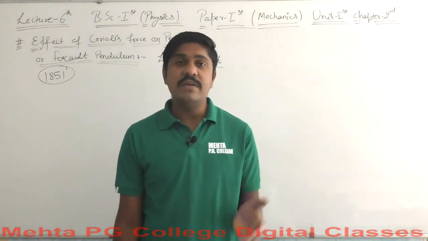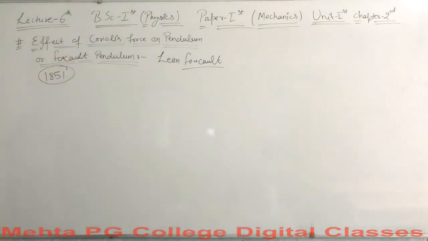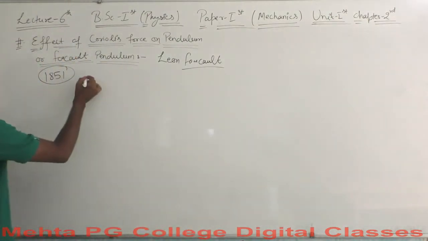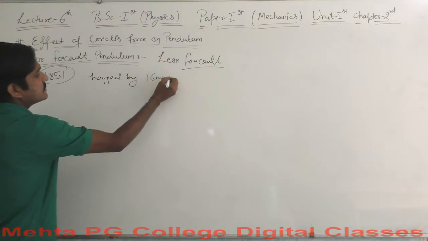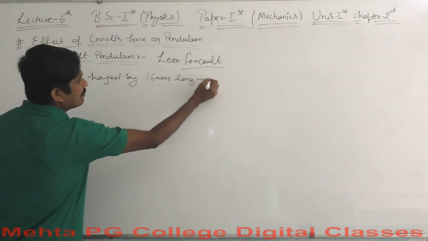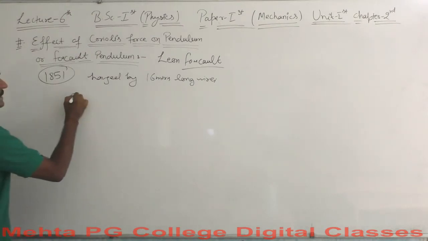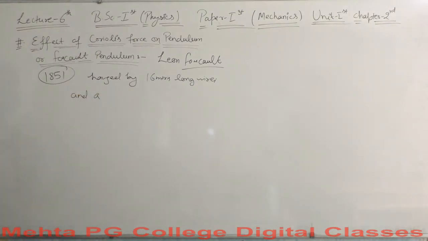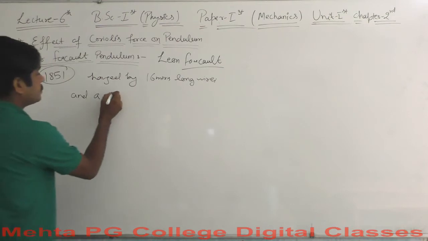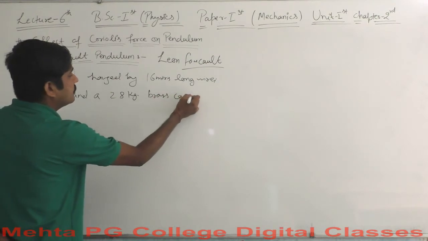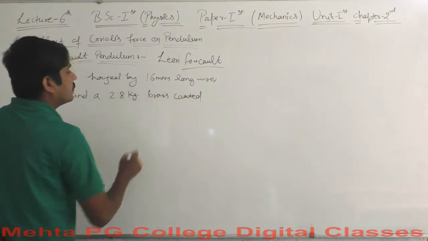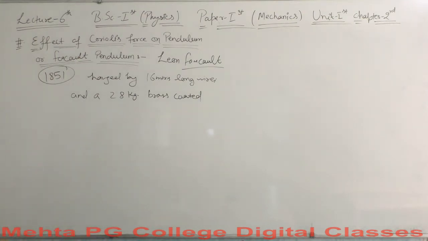The Foucault pendulum is none other than a pendulum hung by a 16 meter long wire with a 28 kg brass-coated lead bob.